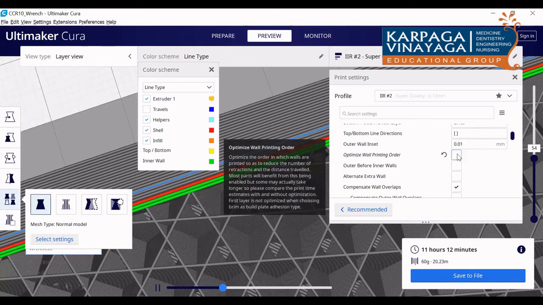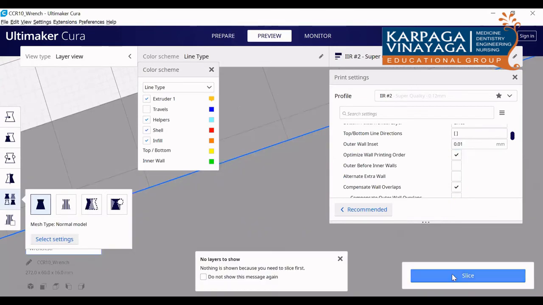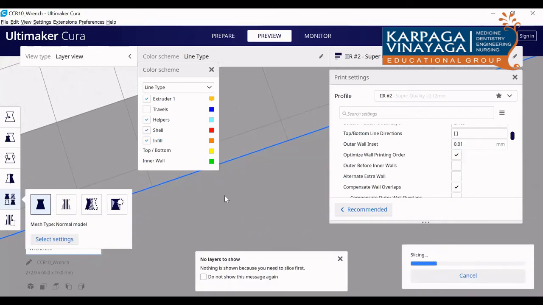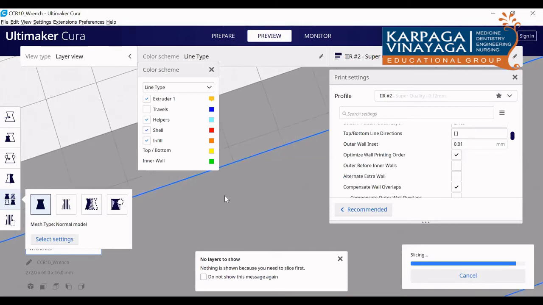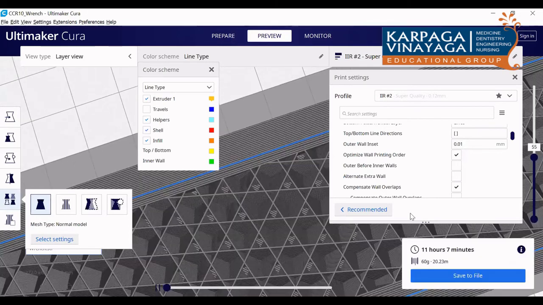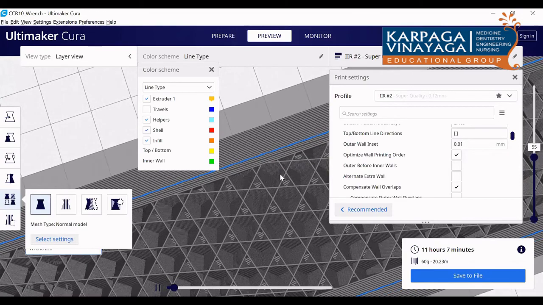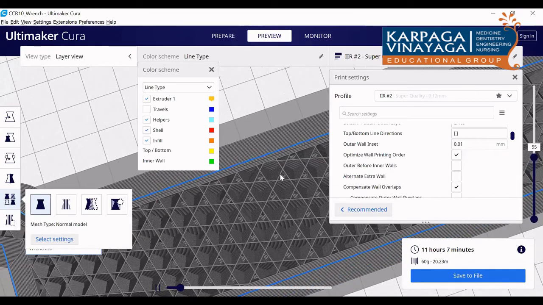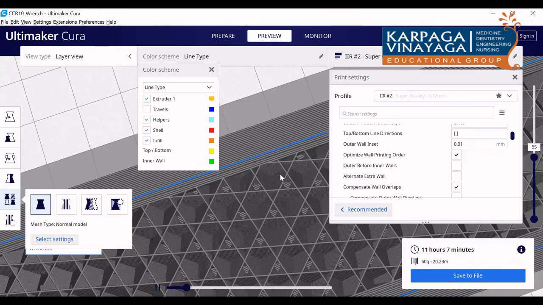Suppose I click this optimize wall printing and then slice it. You can see the difference. Here, if you optimize this, the first wall will be printed, that particular wall will be printed first.